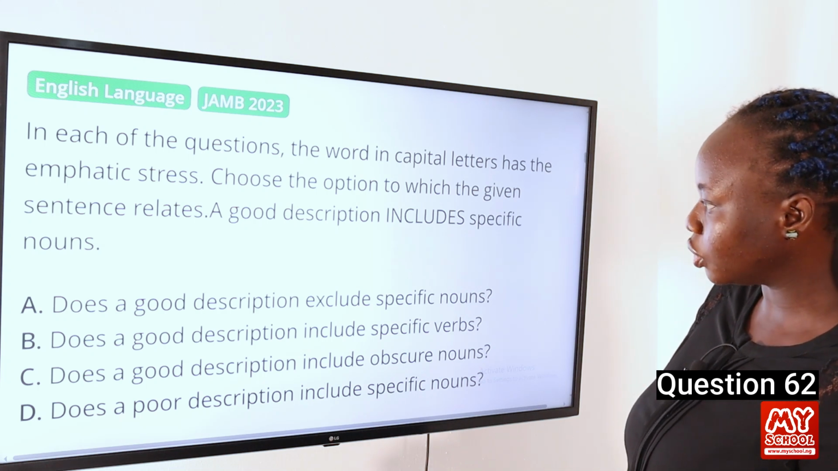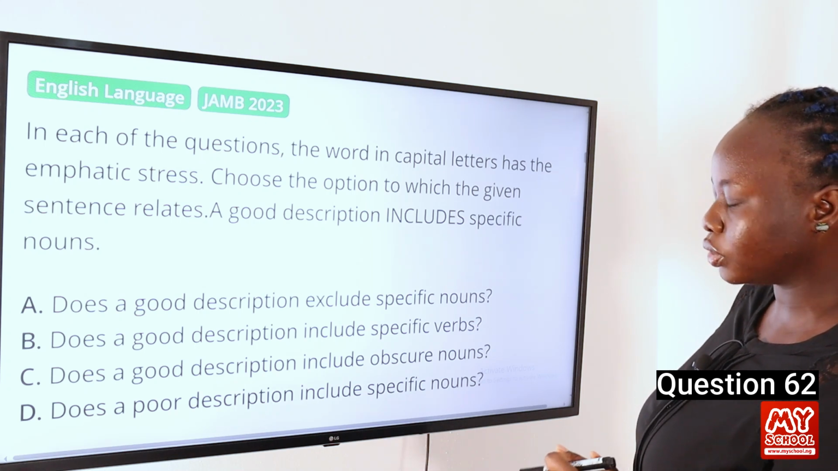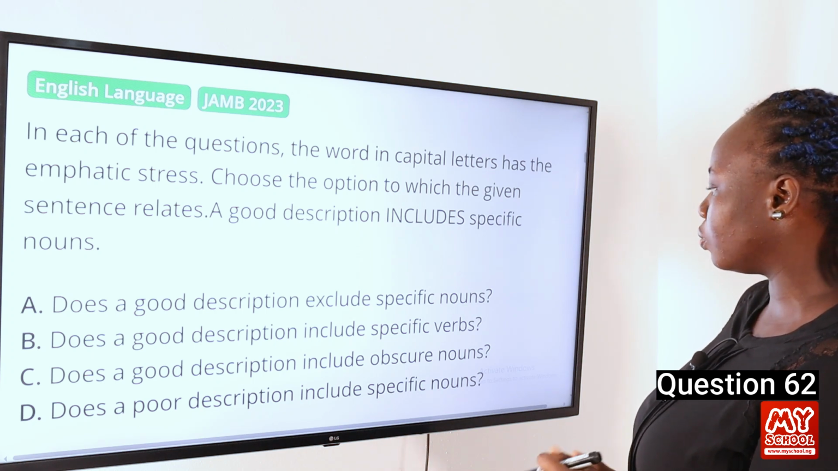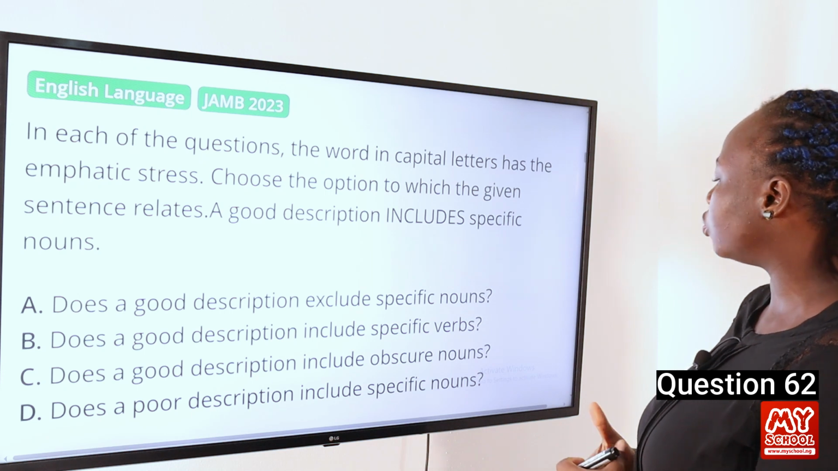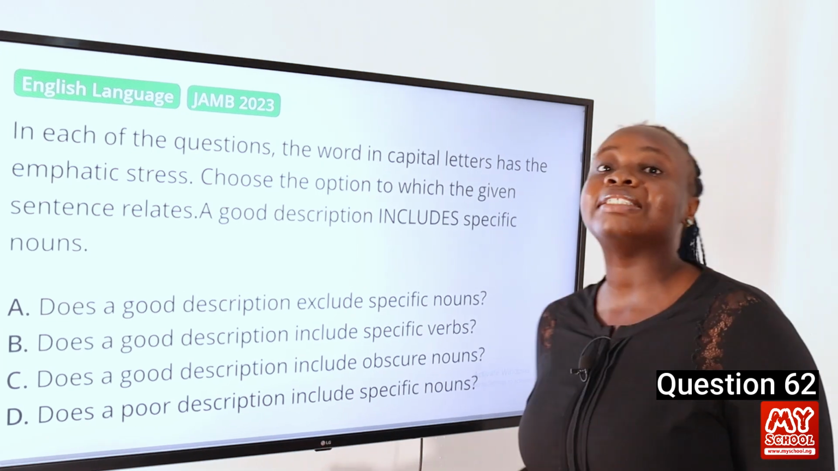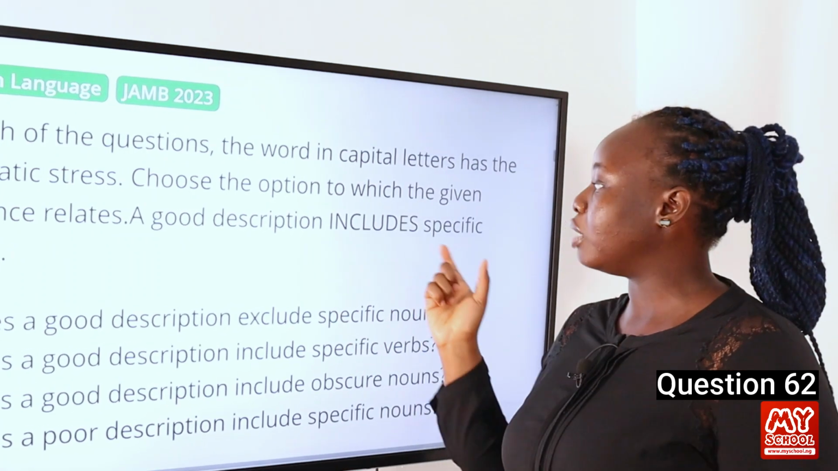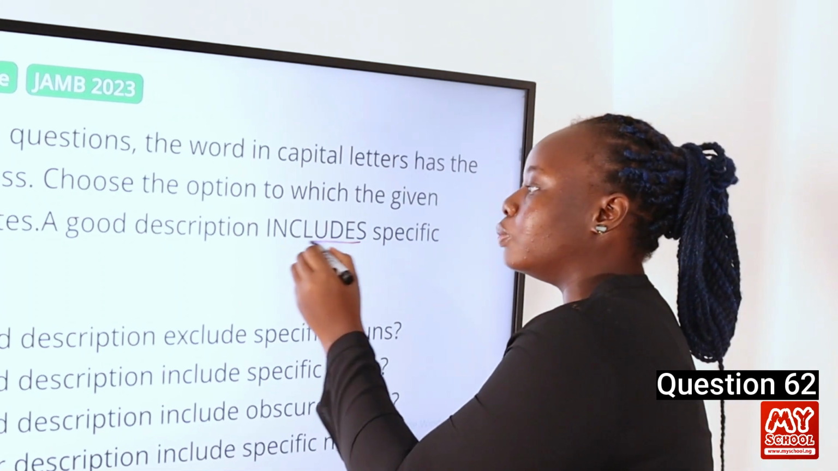Option A, does a good description exclude specific nouns? B, does a good description include specific verbs? C, does a good description include obscure nouns? And finally, D, does a poor description include specific nouns? Remember that the definition of emphatic stress is the placement of greater stress on a particular word in a sentence. In this case, the stress is in the word includes.